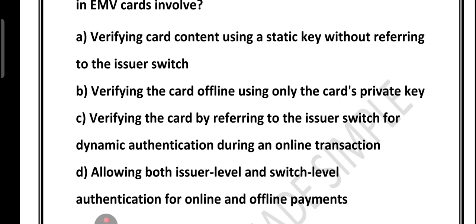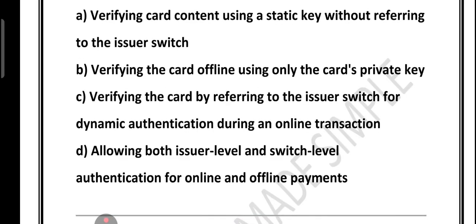It always happens online. This card is checked in real time with the issuer switch. Think of it like a WhatsApp OTP verification. Every time you log in, you get a new OTP, which makes it very hard to copy or cheat. Similarly, in DDA, each transaction uses dynamic data, making it much more secure.